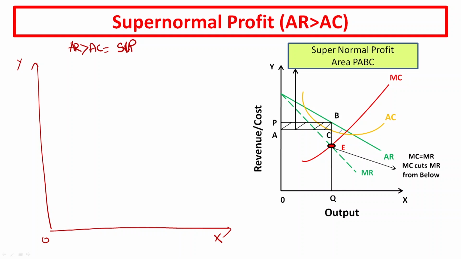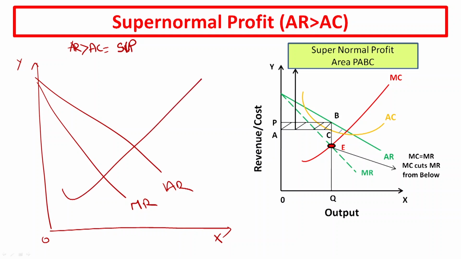As I told you, the AR and MR will be flatter. So, this is your AR, this is your MR. Okay. Then the next thing is to draw the marginal cost in order to find the point of equilibrium. It will slope upward and cut the MR from below. So, this is your marginal cost.